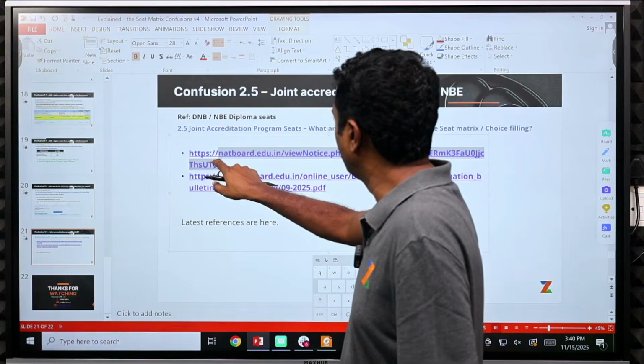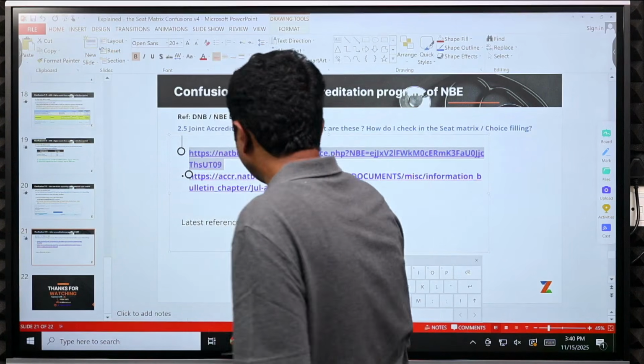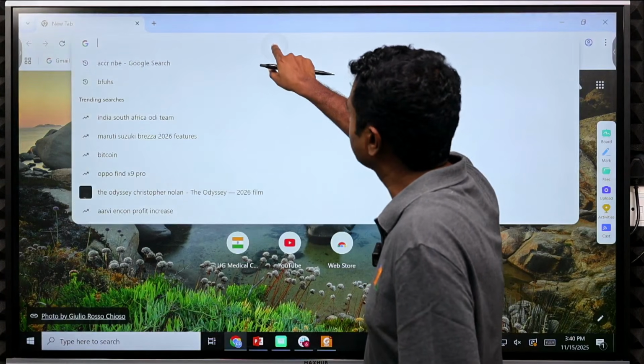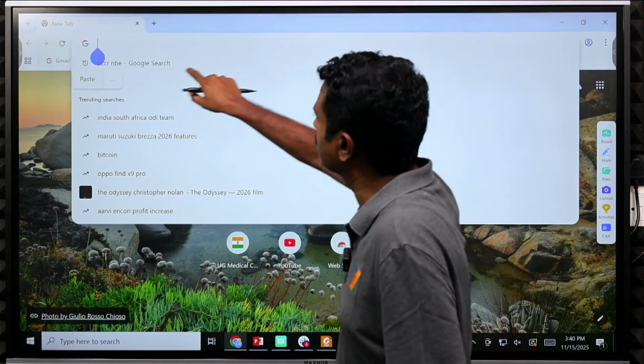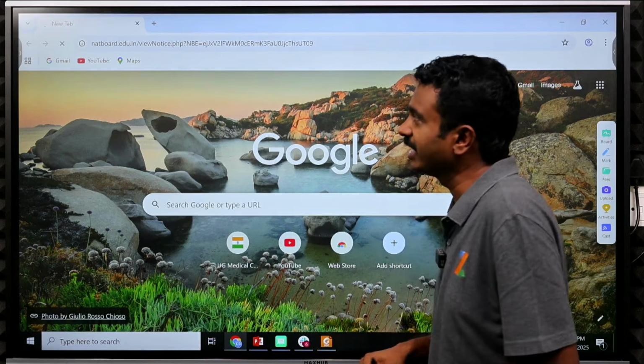So here we look at completely what the joint accredited seats are. You have heard it somewhere, you might have seen a notification somewhere, or when you search, you might have seen this. This is what the joint accreditation seats are.